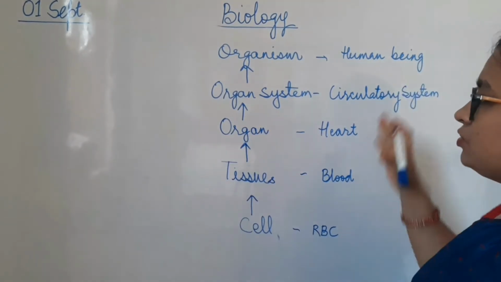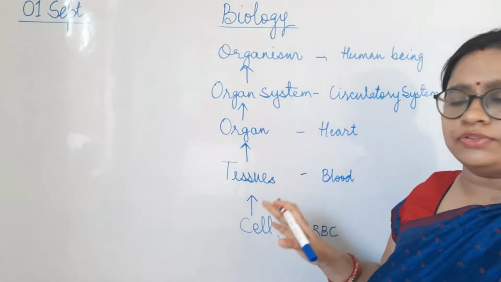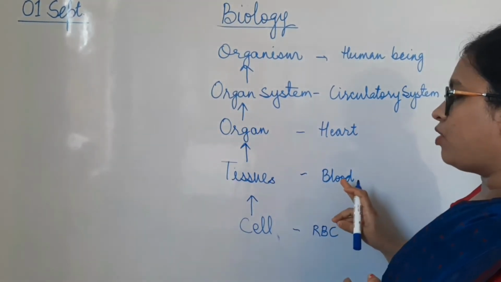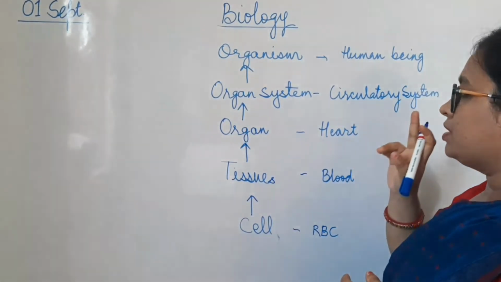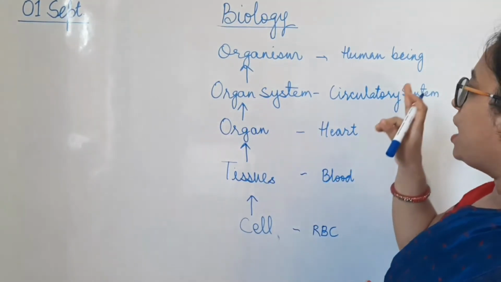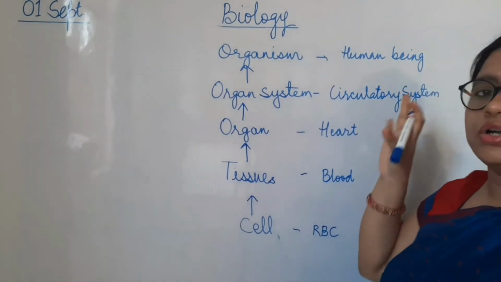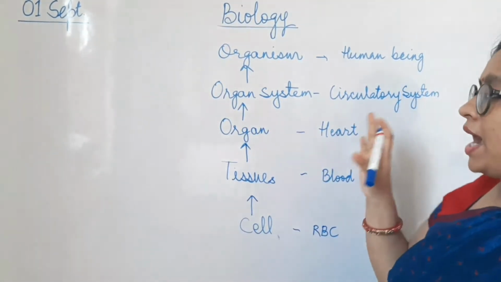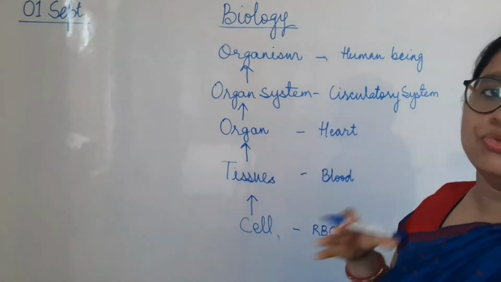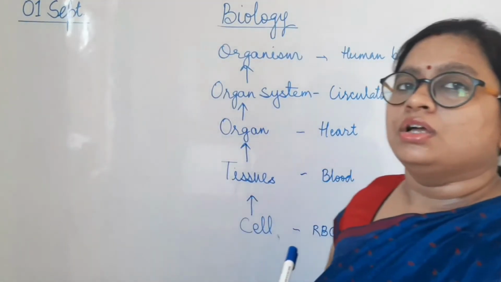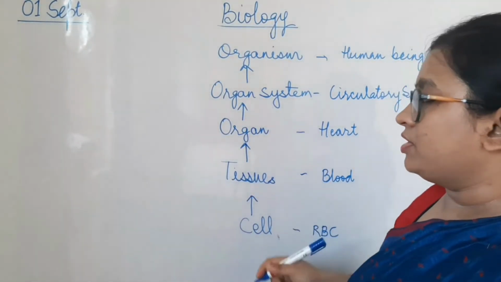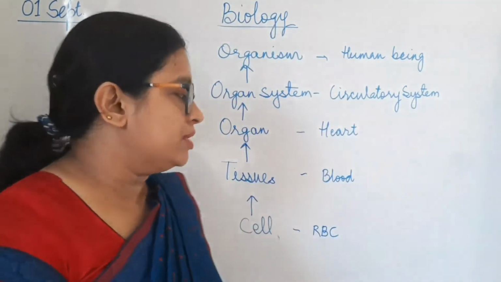Now, many of these things you have already studied in your previous classes. For example, you have studied about blood in class 7, about the heart in class 7, and even about the circulatory system in class 7. So you know the function of each of them and how they perform their function to make your survival possible. You will write the definition of each of them. I am repeating the definitions in case you have missed them.